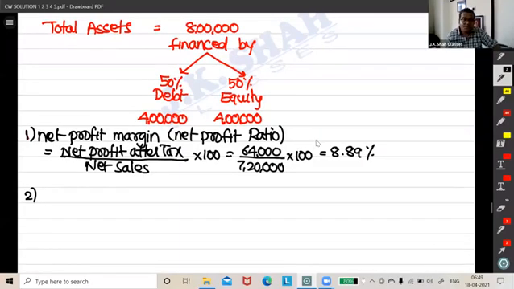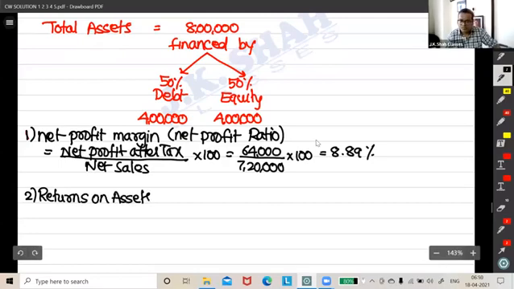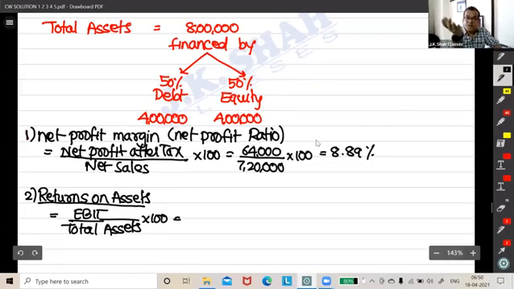Second one, we are asked for returns on assets. So we say it is EBIT upon total assets into 100. Now the idea is very simple: how much total assets you employed and how much EBIT you earned.